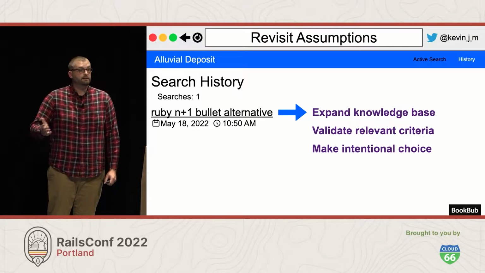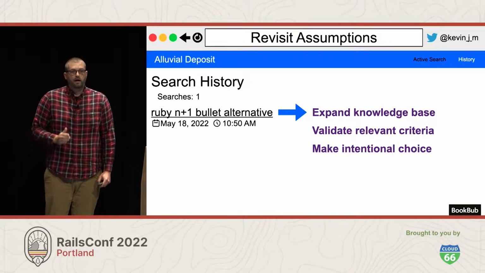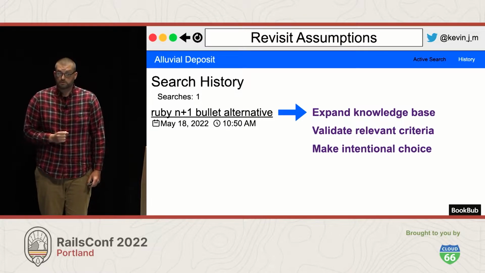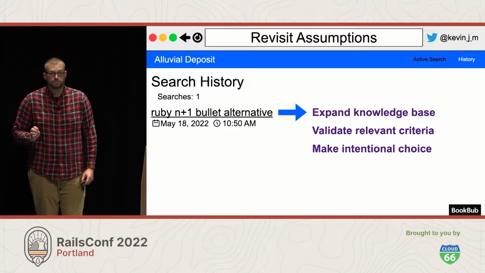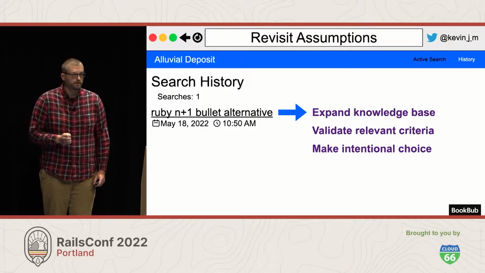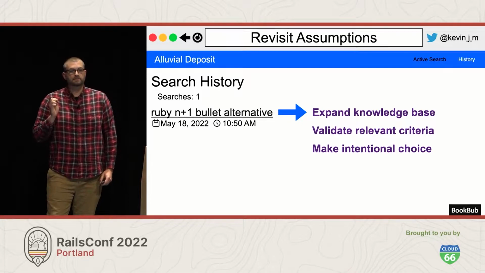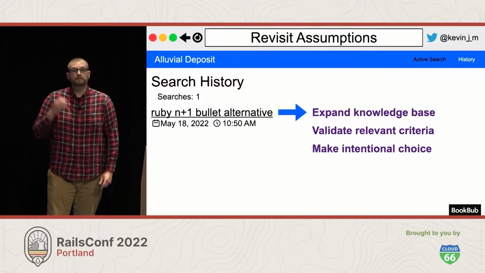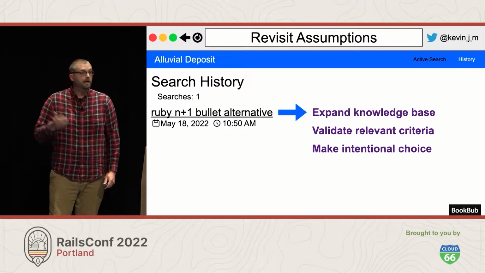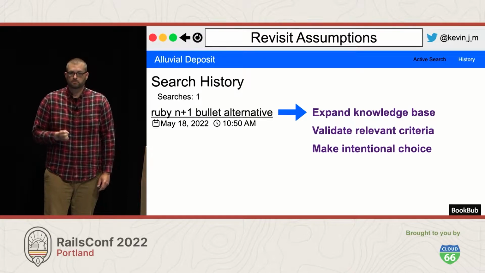I didn't just take it for granted that I know what to do here. I understood there might be different approaches that I could take. And now when I'm choosing between n+1 control and Bullet, I may still choose to use Bullet, but I'm not making that choice simply because it's the way I know how to do it. I'm making an informed, intentional choice based on the criteria that I've learned from taking that couple of minutes to seek out other implementations.